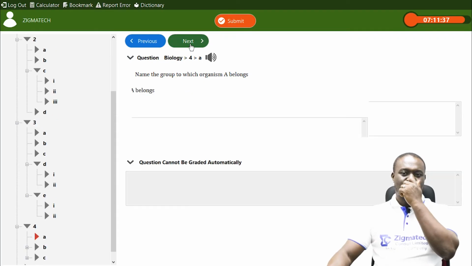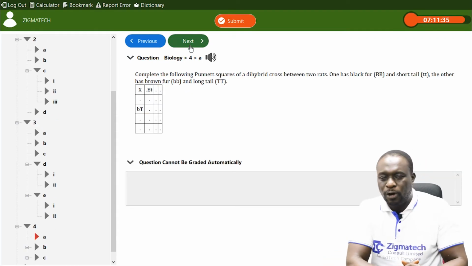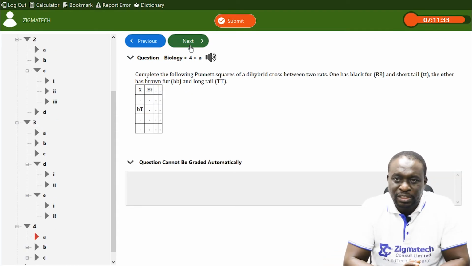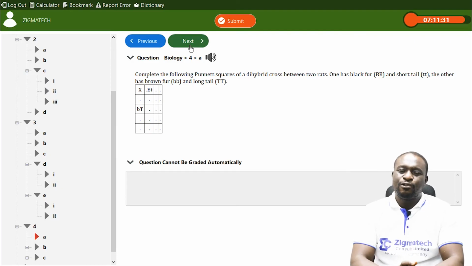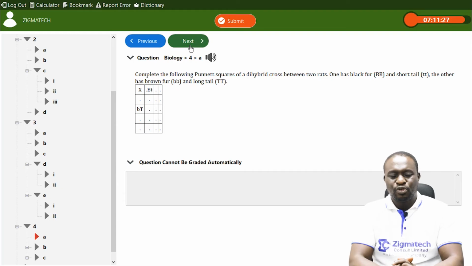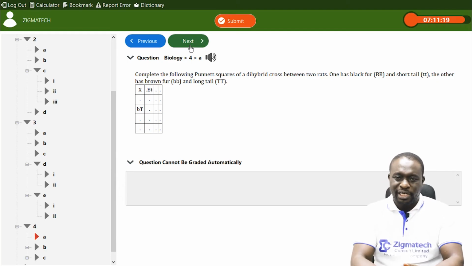Now, moving ahead to question 4. It says, complete the following Punnett square. This is a Punnett square question that connects to the topic on genetics. Complete the following Punnett square of a dihybrid cross between two rats.